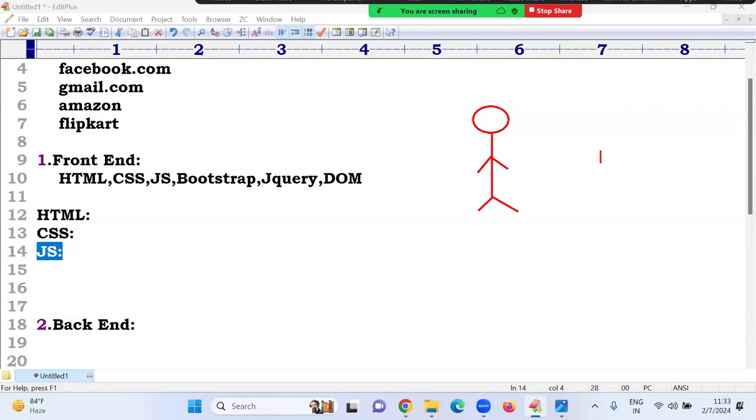What is the person's name? Katrina Kaif. Okay, a lady having a hairstyle. Smiley face. Now Katrina Kaif is ready. Sir, Katrina Kaif is just a name.